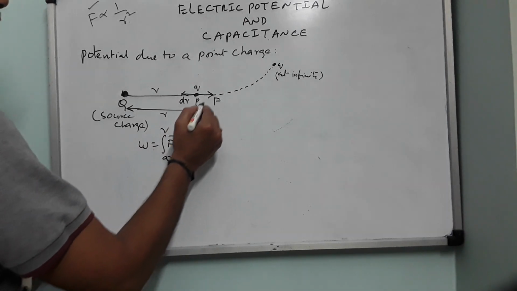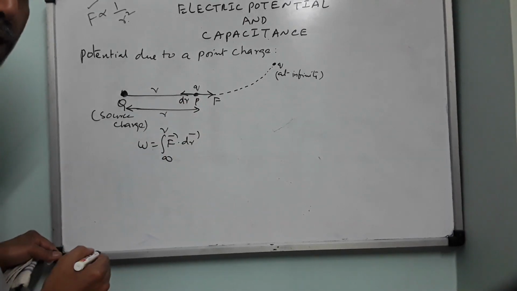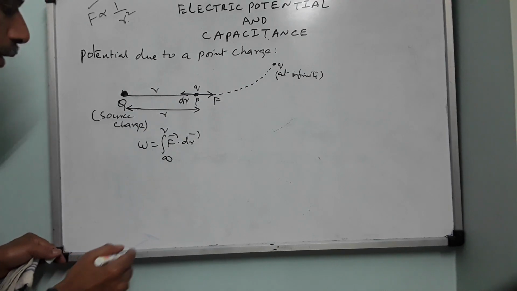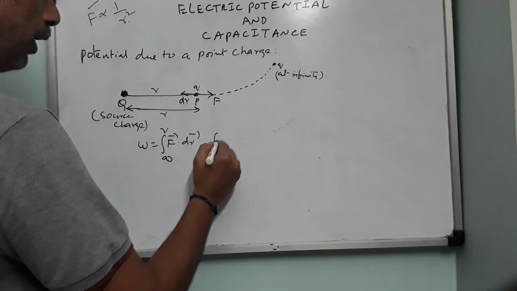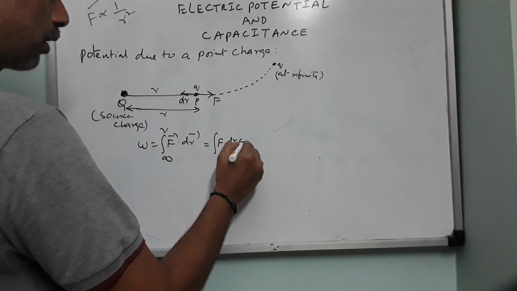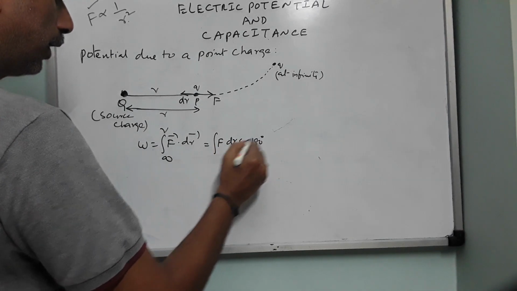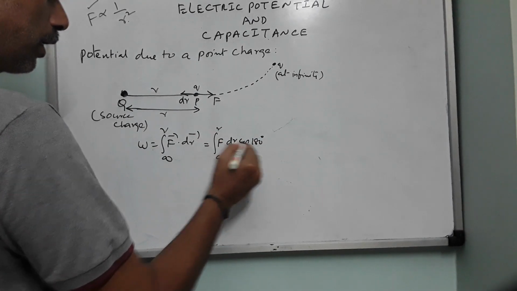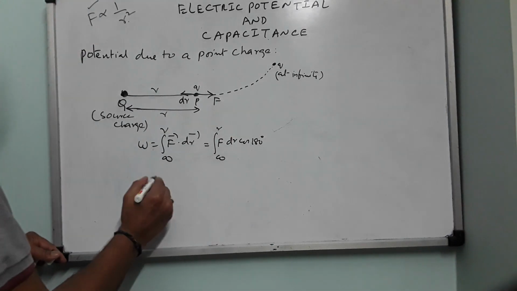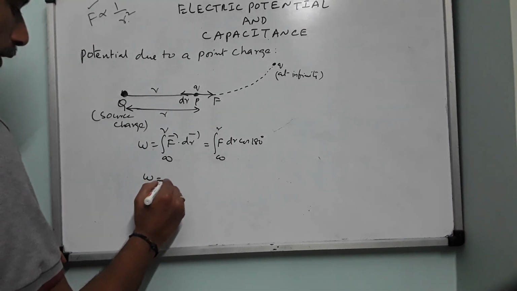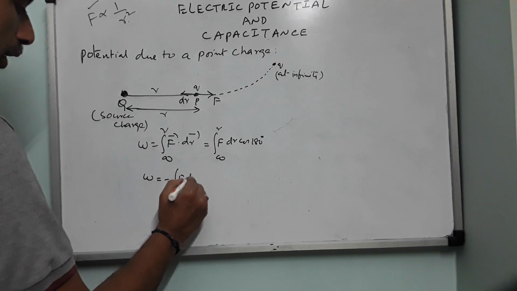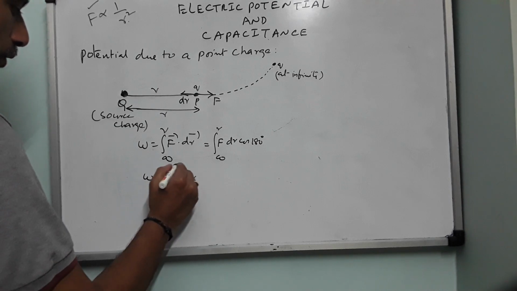Now you can clearly see that F and dr are pointing in opposite directions. The angle between them is 180 degrees. So this is integral F dr cos theta, with cos 180 degrees, from infinity to R. Cos 180 is minus 1. So I will take the minus out: minus integral F dr from infinity to R.